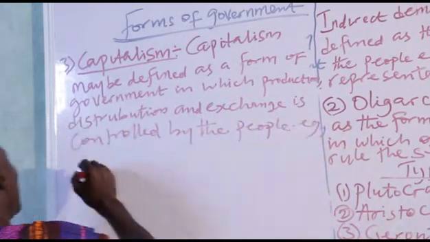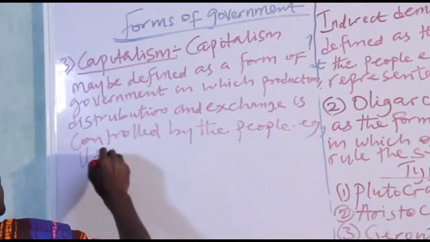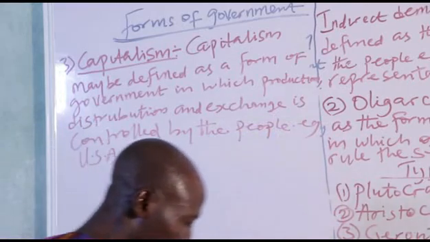E.g., we have USA. USA is the chief capitalist country in the world.